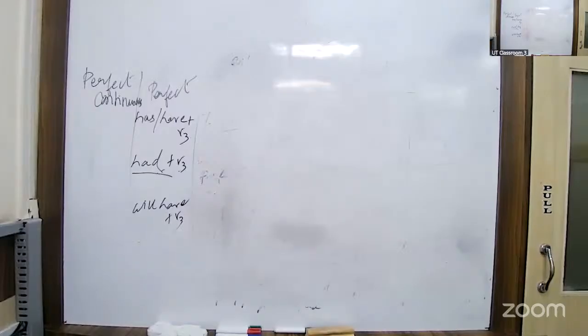Okay, page number 41. Question number 1. Sorry, fill in the blanks with suitable verbs. This you have not done. Do.